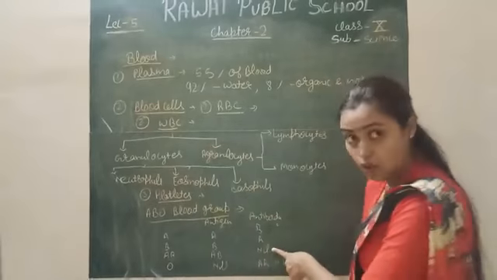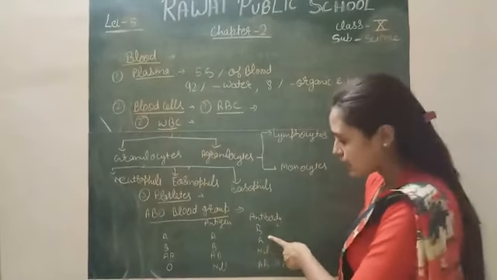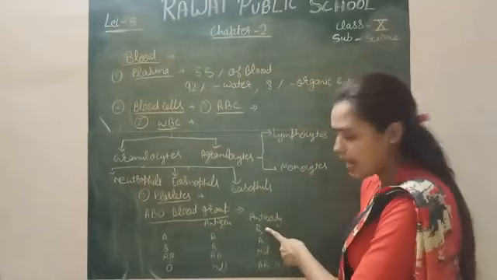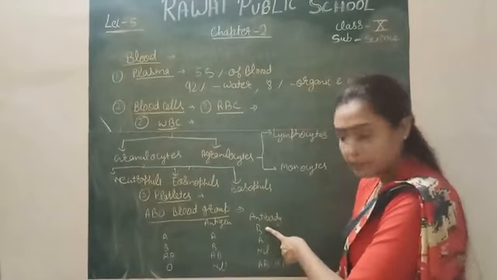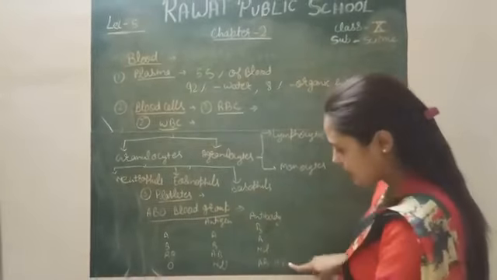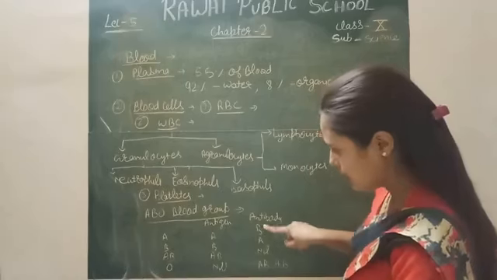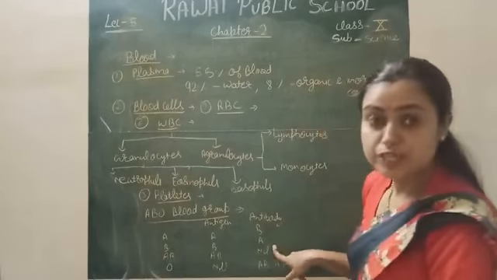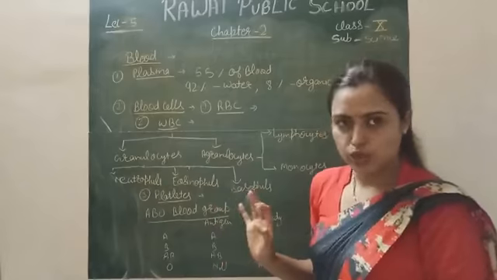Consider the receiver: the A group does not have antibody B type, it has antibody A type. It means O can give blood to B, A and AB. It means it is a universal donor.